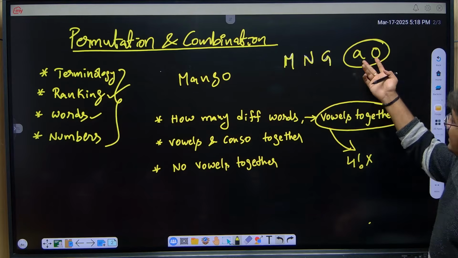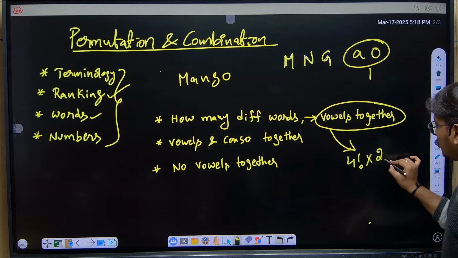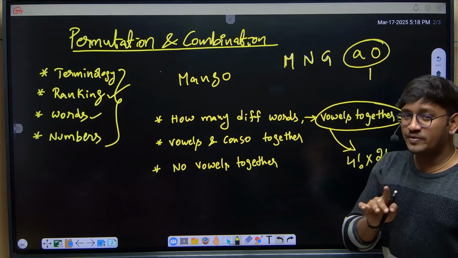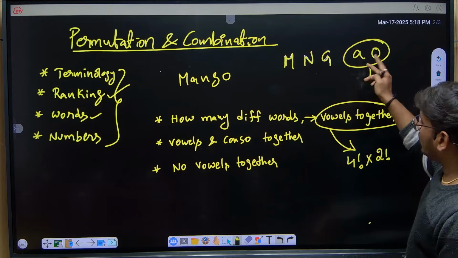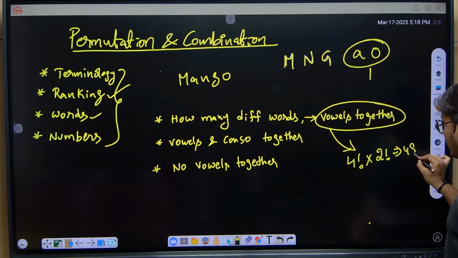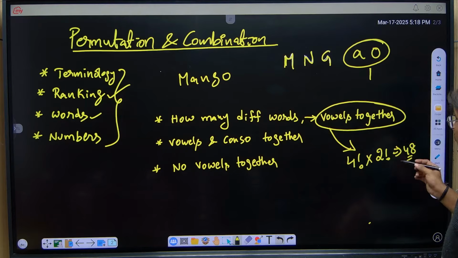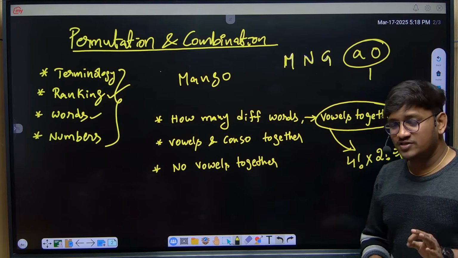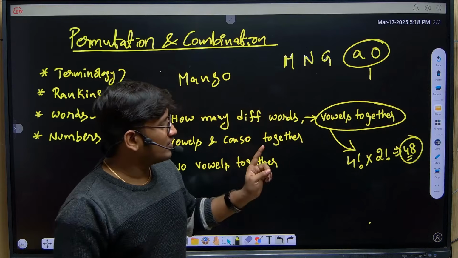Internally vowels can be shuffled in how many ways? 2 ways, because 2 vowels can be shuffled in 2 factorial ways. They didn't mention anything like first A should come or O should come. So it can be A or it can be O. So the answer is 48. So the number of different words where vowels are together is 48. Out of 120 combinations, you will get all vowels together in 48.